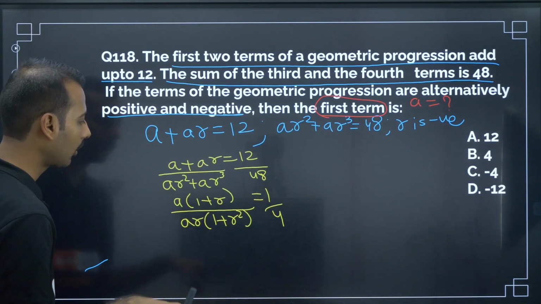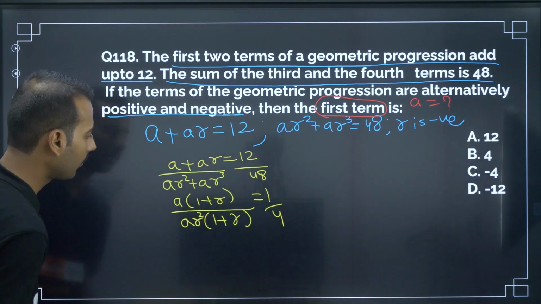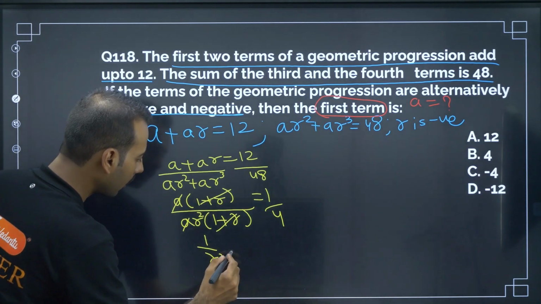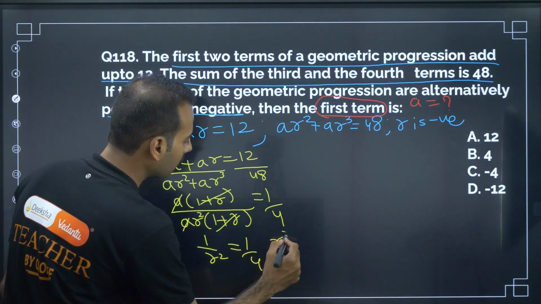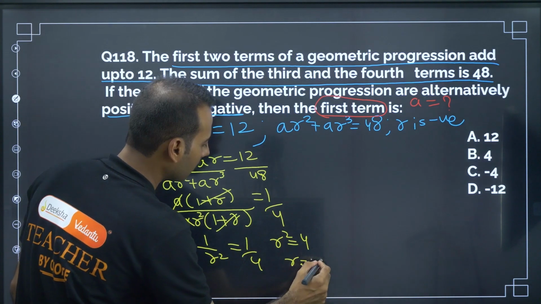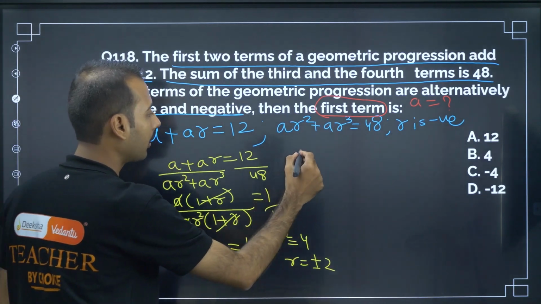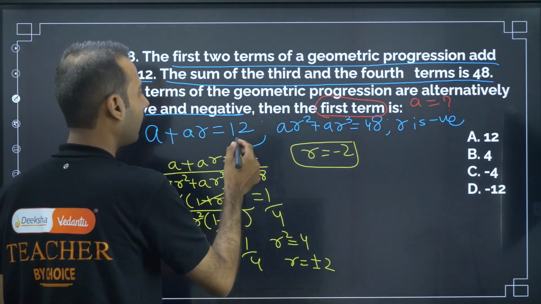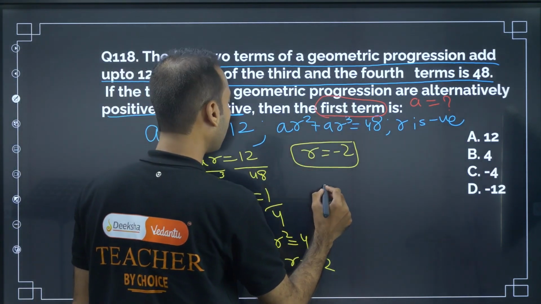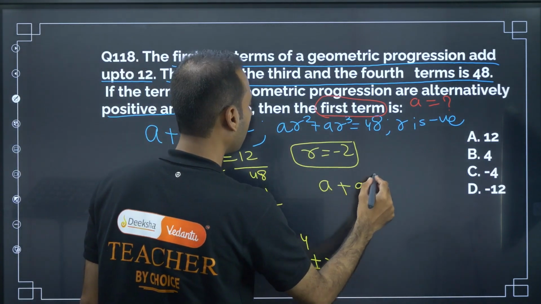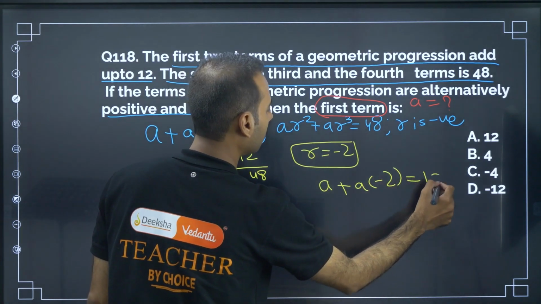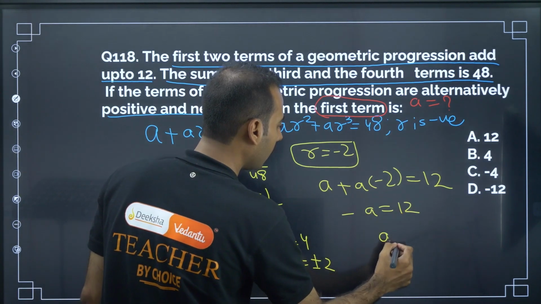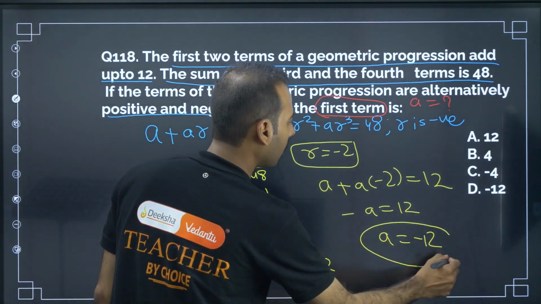Now I am taking 1 plus R common, and this and this will get cancelled here. 1 by R square is 1 by 4. R square is 4, R is equal to plus or minus 2. Since R is negative, R is equal to minus 2. They are interested in A, so A plus A into minus 2 is equal to 12. A minus 2A is minus A is equal to 12. A is equal to minus 12. So answer is D.